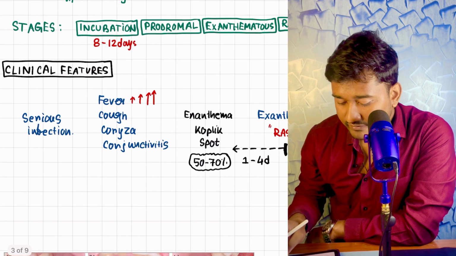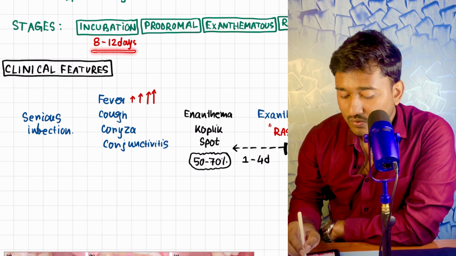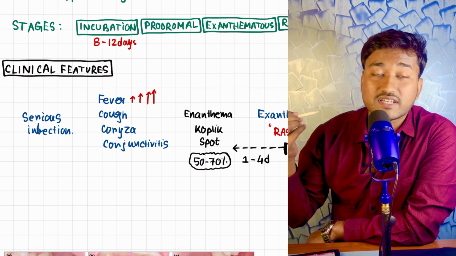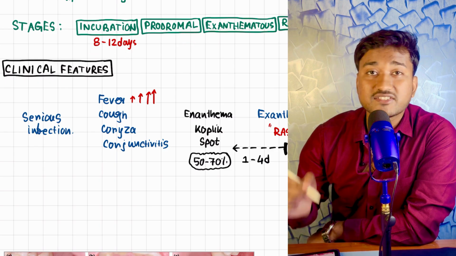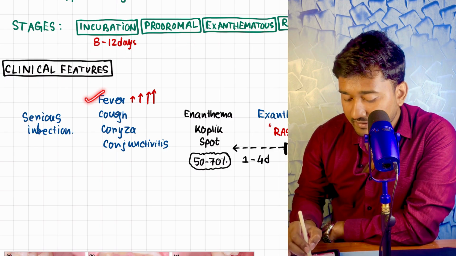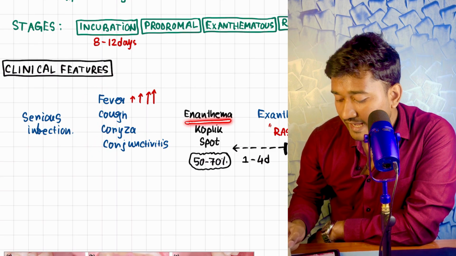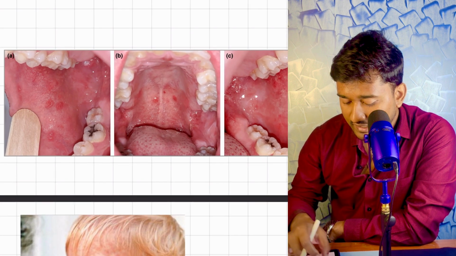So what are the different stages of the disease? Look here, the incubation period is initially 8 to 12 days. Incubation period means from first entry of the virus within the body to first appearance of symptoms, 8 to 12 days. This is followed by the prodrome. What is the prodrome? That is the secondary viremia. You know that fever, along with cough, coryza and conjunctivitis. After that, there is something called enanthema. It is marked by the Koplik spot. Look here, this is called the Koplik spot.